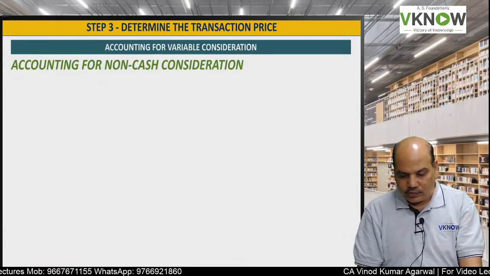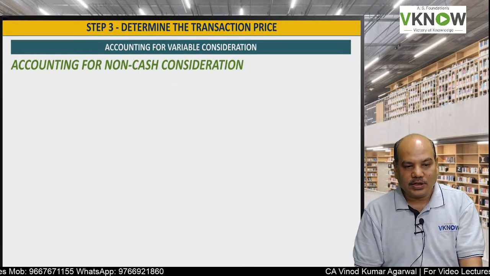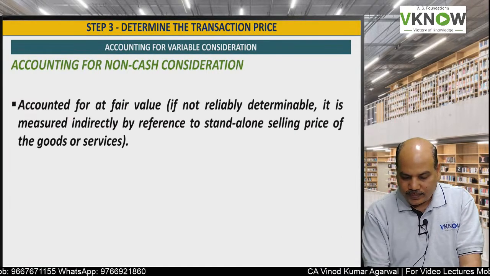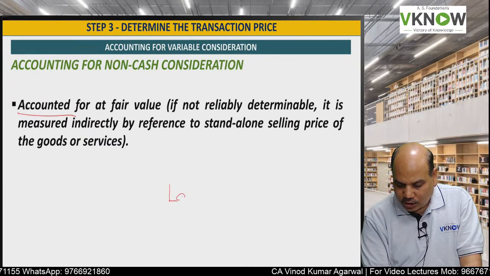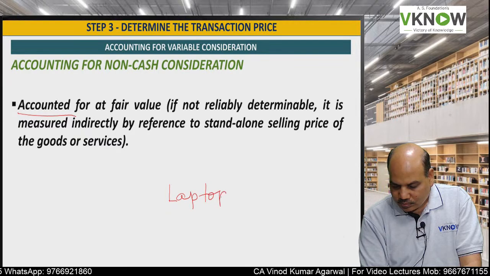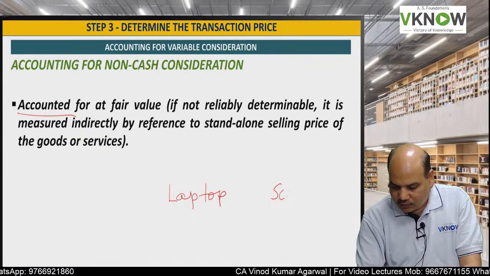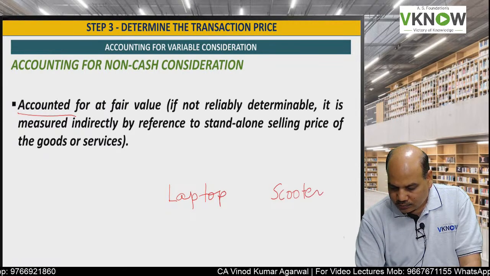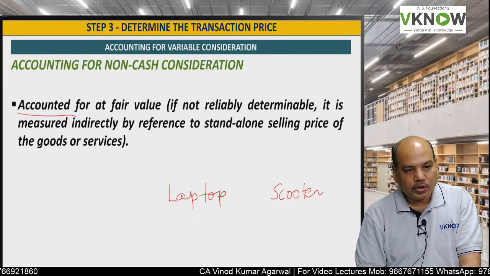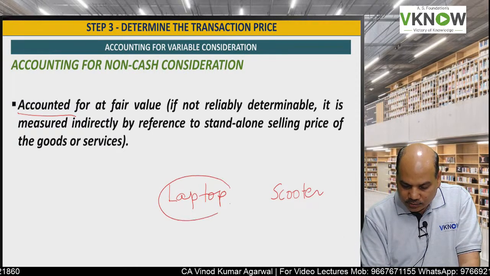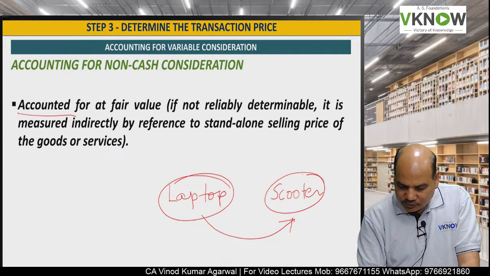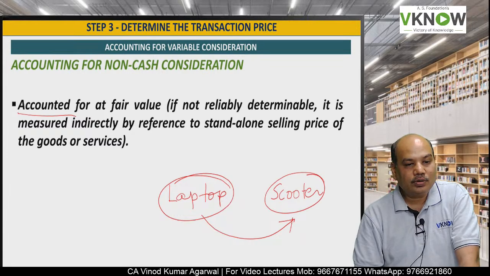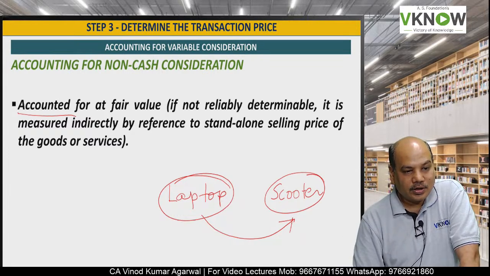So next point is accounting for non-cash consideration. So very easy. One party says, I will give you laptop. The other party says, I will give you scooter. So the question is, this laptop dealer who is selling the laptop and receiving the scooter, how is he going to recognize the revenue?